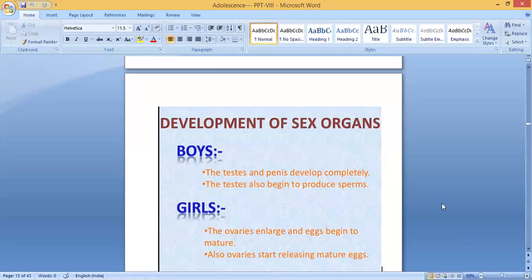Then development of sex organs. In boys, the testis and penis develop completely. The testis also begins to produce sperms. For girls, the ovaries enlarge and eggs begin to mature. Also, ovaries start releasing mature eggs. So these are the changes that take place in the sex organs of boys and girls. For boys, testes and penis develop completely, and the testis begins to produce sperms. Same for girls, the ovaries enlarge and eggs begin to mature, and ovaries start releasing mature eggs.